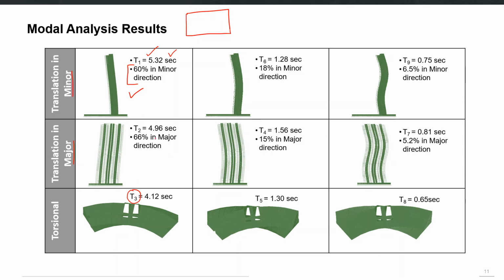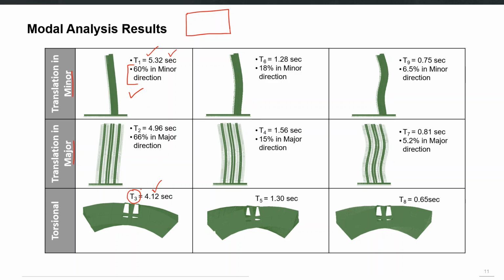So this is a desirable behavior now, that the time periods for first two modes are higher than the torsional mode. The software arranges the mode shapes in such a way that the natural frequency is increasing, or basically the time period is reducing. So the highest time period will be first mode, the second highest will be second, and so on. So after the analysis, you are expected to classify these mode shapes on the basis of directions.